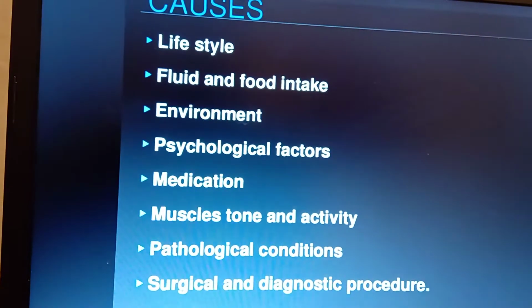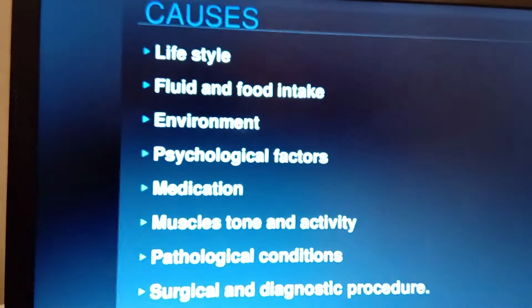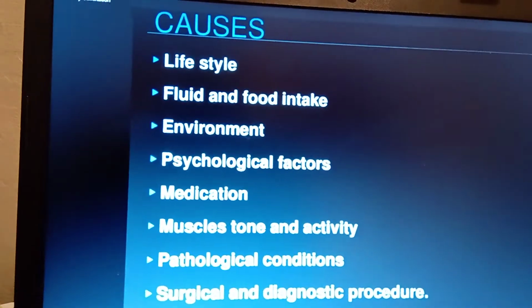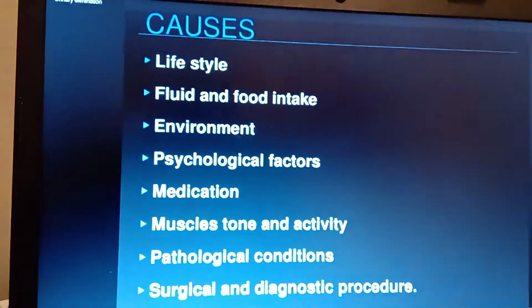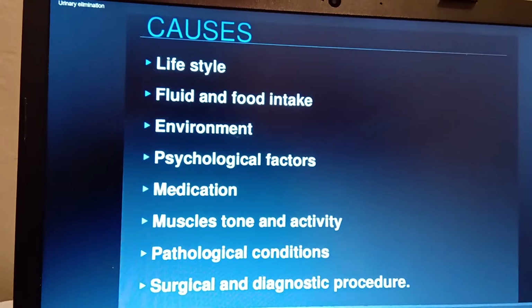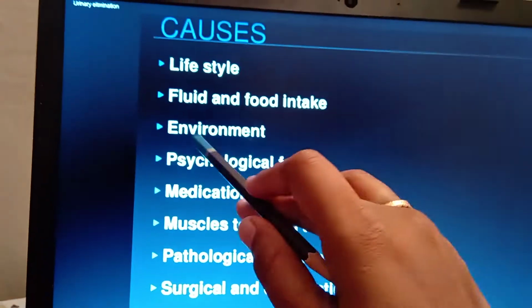Next one is fluid and food intake. I already explained that improper intake of water is also one of the causes of urinary retention. Next is food intake. The diet pattern is also essential in causing urinary retention and urinary incontinence. And next one, the third one, is the environment.